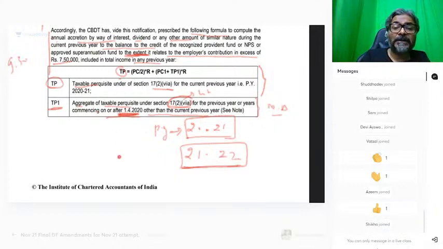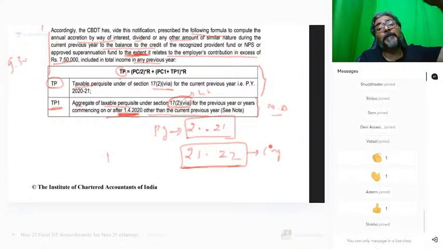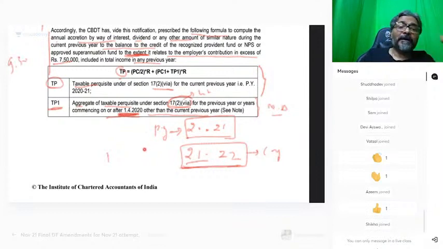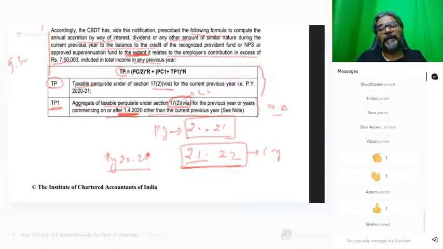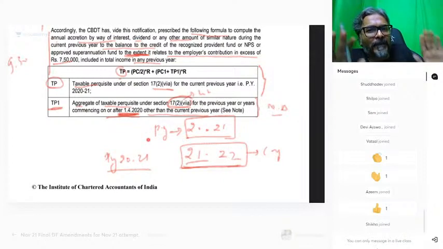Perfect. The answer is yes, because they will have at least the current previous year would be this. For those students who will be appearing in May 22, for them the current previous year would be 21-22. Isn't it? And what about the earlier previous year that they will have? At least they will have one old year. And what is it, old year? In which the taxable perquisite under 17(2)(7A) will be taken into account. For them, that old year would be 2021. Perfect. 2021. Exactly. तो आप समझ रहे हो ना ये चीज में?